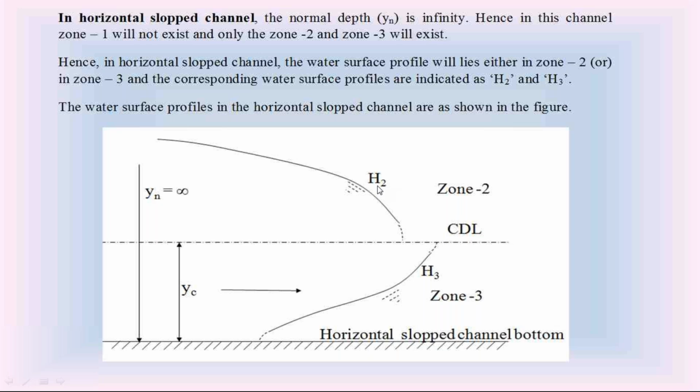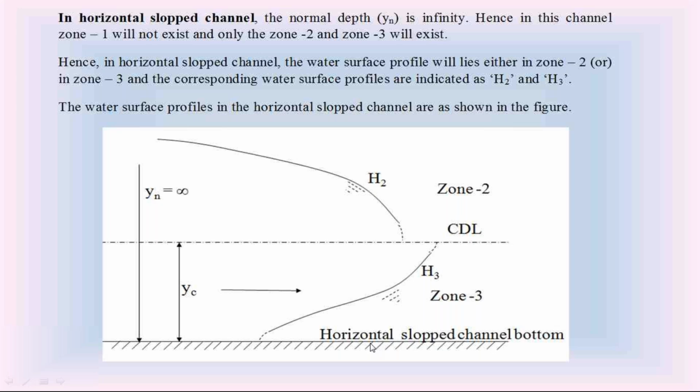So this is the nature of water surface profiles in the horizontal sloped channel. H2 is a falling water surface, called the drawdown curve. H3 is a rising water surface, called the backwater curve.